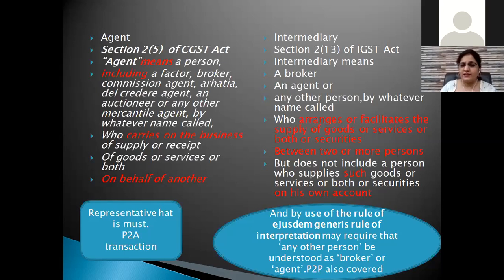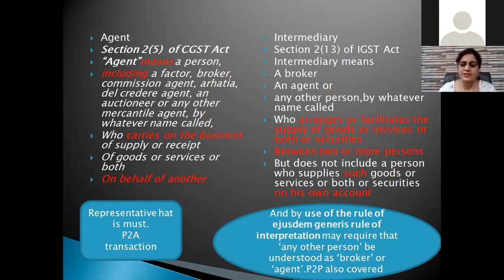And secondly, the most important, to not qualify as an intermediary, there is only one link, that is the last one: a person who supplies such goods or services or both or securities on his own account. Only that person will not be considered as an intermediary, if he is doing this transaction on his own account. So this is the only point of the litigation right now. We have to explain whether this is a transaction on his own account, either on a P2P basis or a P2A basis.